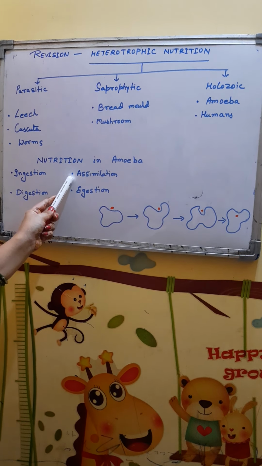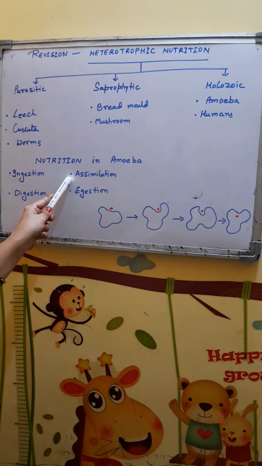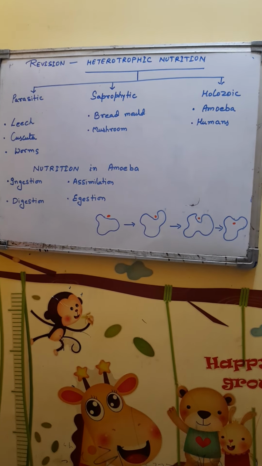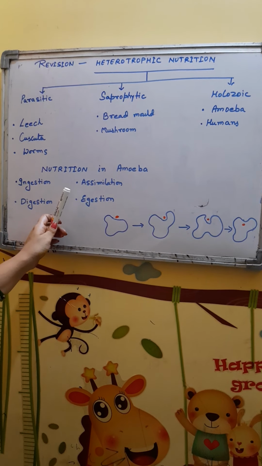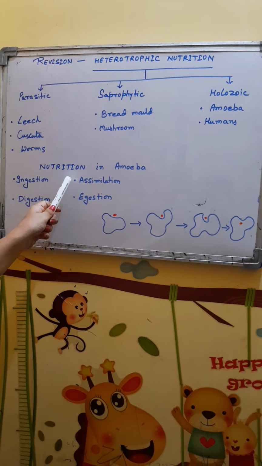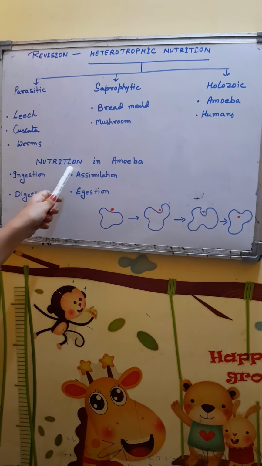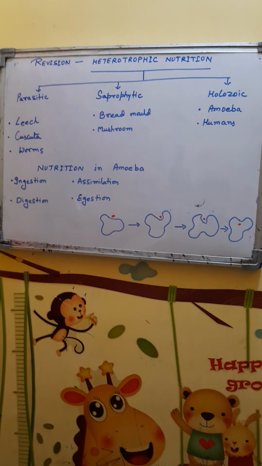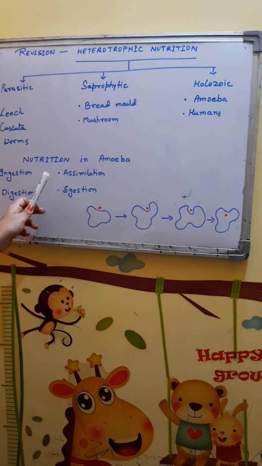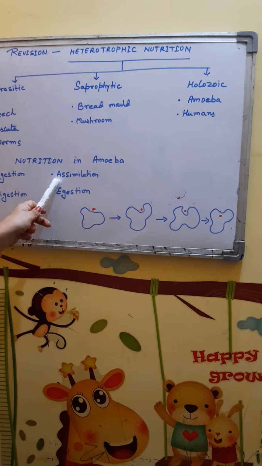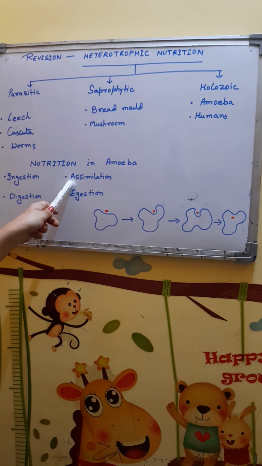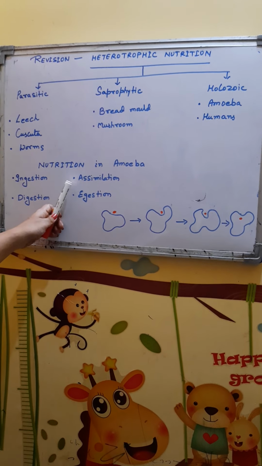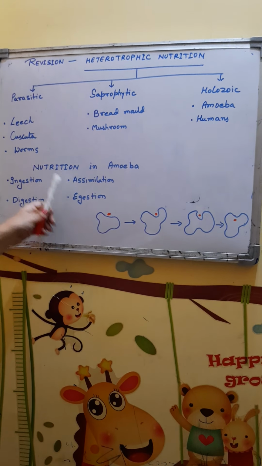In this step, the food materials are utilized for various functions like formation of protoplasm and storage in the form of food reserve. So the purpose of nutrition is fulfilled in this step of assimilation. The metabolic activity, the formation of cell organelles and other components takes place over here.